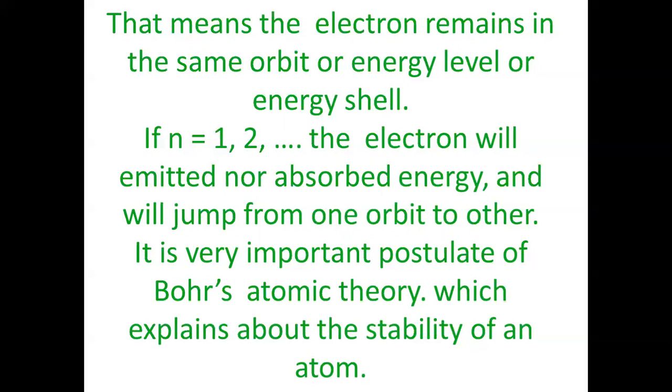Here you should remember that linear momentum is mv. Any body which is in motion, especially for bodies having linear motion, the linear momentum is given by the product of mass of the body and its velocity. That is, momentum is equal to mv.